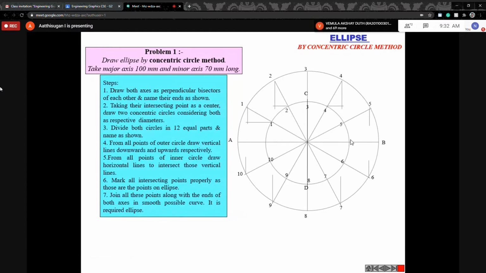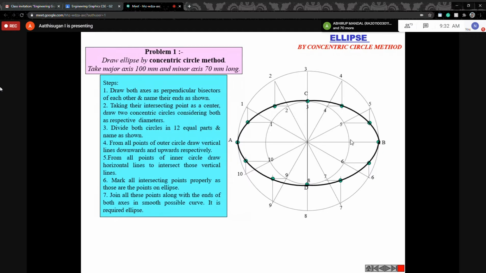All the points you can draw like this, like this, like this. Then, what are the intersections? Just note down the points. 1 intersection, 2 intersection, 3 may be on the same, then 4, 5, 6, then the B point will be the end, then 6, 7, 8, 9, 10, then 8 again. Then join them. In AutoCAD you can use the spline option to draw the spline with a dark line. Remember the dark line, we are getting the shape of an ellipse.